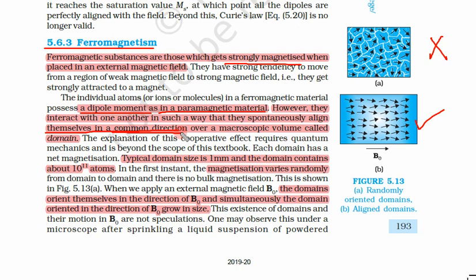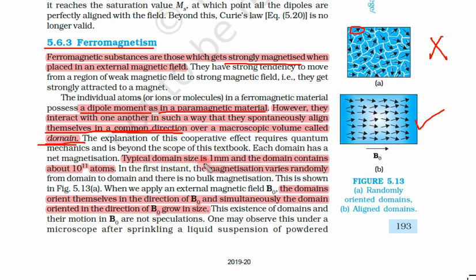As when a class monitor tells, the whole class is immediately alerted. Just a single monitor telling in the class and the whole class is immediately alerted. Similarly, they align themselves in a very easy manner over a macroscopic volume called a domain. These domains are definitely smaller, but much bigger than each individual electron.